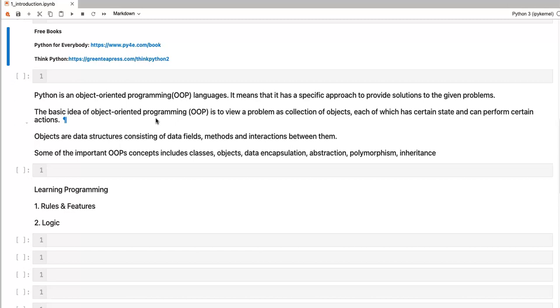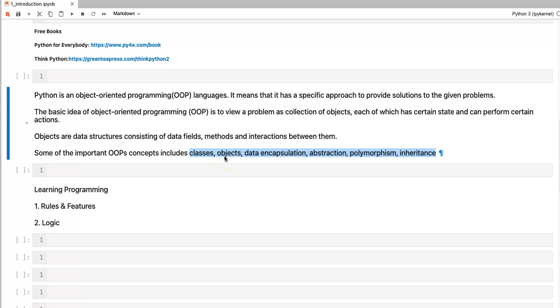That's why every object-oriented programming language like Java and C# has these basic concepts: class, object, data encapsulation, abstraction, polymorphism, inheritance. These concepts are related to object-oriented programming. How they are actually implemented can be slightly different from one language to another. For example, inheritance in Python can be different from inheritance in Java, but there will be some way to implement inheritance. So whenever we are learning about any object-oriented programming, we will be learning about these concepts.